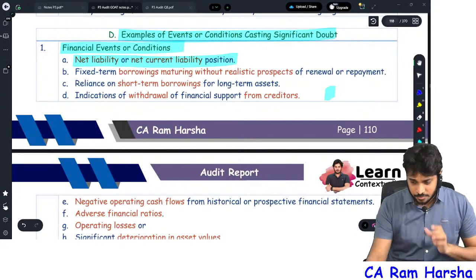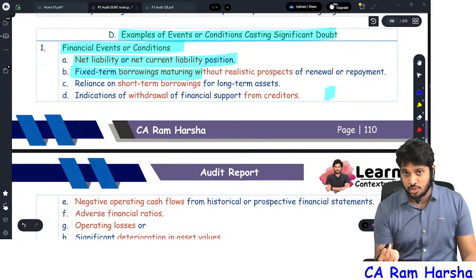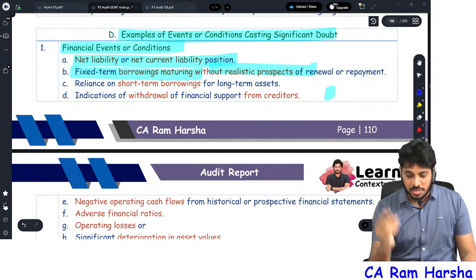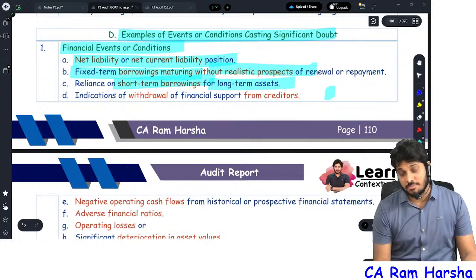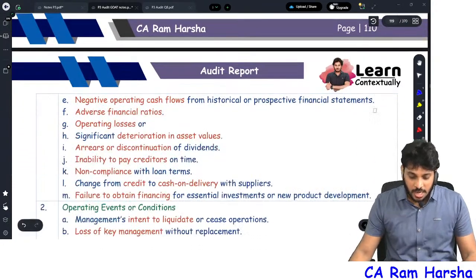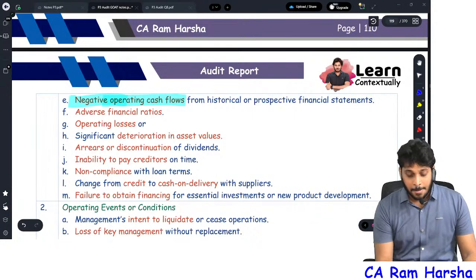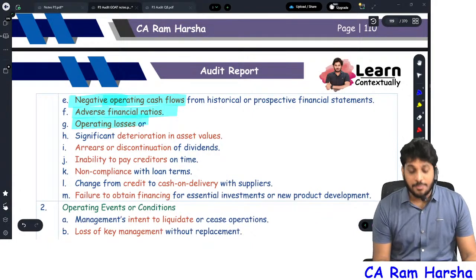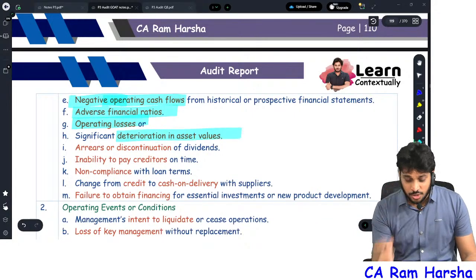Getting it? Fixed borrowings are approaching maturity, no proper renewal. Renewal is not possible. Short-term borrowings for long-term investments. Withdrawal of financial support from creditors, they are not supporting. Operating cash flows are negative. Ratios are adverse. Operating losses. Assets and all value deteriorated.